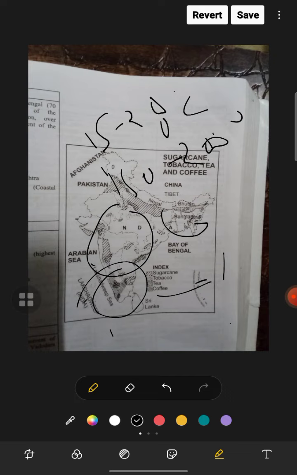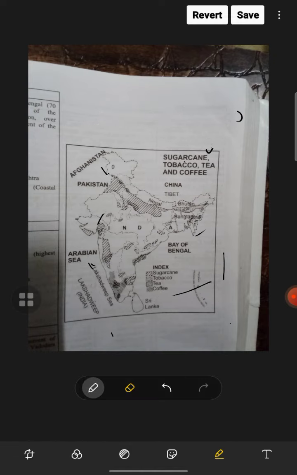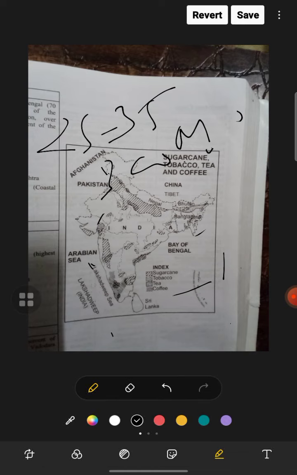Rubber, if we want to grow rubber, is also a plantation crop. Rubber requires temperature 25 to 35 and 300 centimeters of rainfall. Well-drained loamy soil, from laterite or alluvium of clay loam. Kerala has 90%, then Kollam. Kerala, Kottayam, Ernakulam, Kollam are producing the highest. Then Tamil Nadu, then Karnataka, then Assam, then West Bengal.